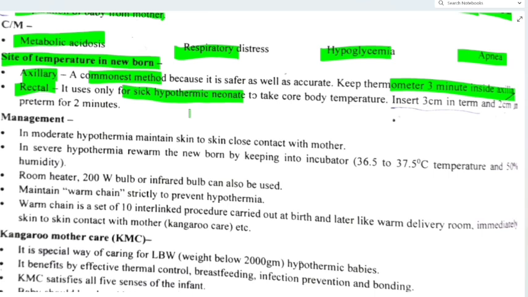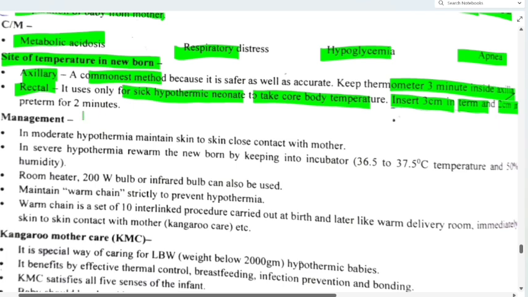Rectal, it is used for only sick hypothermic neonate. To take core body temperature, insert 3 cm in term and 2 cm in preterm for 2 minutes. So you have to remember that, because we are inserting 3 cm in term baby and 2 cm in preterm baby and keeping it for 2 minutes. Clear? Now management. In moderate hypothermia, maintain skin to skin close contact with the mother.